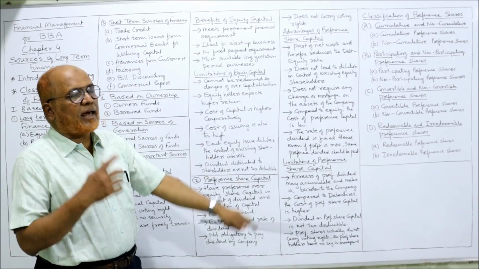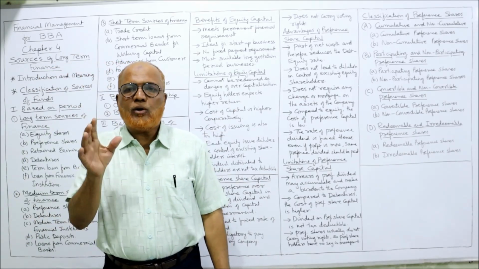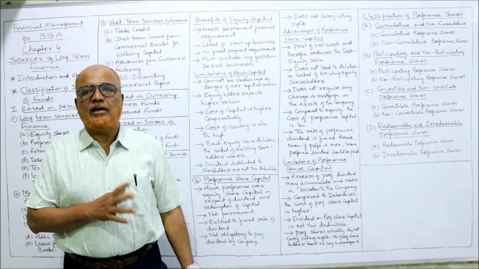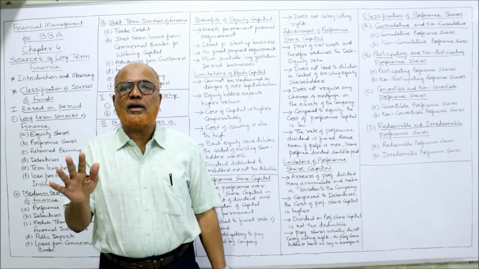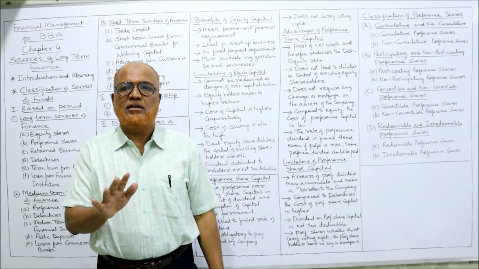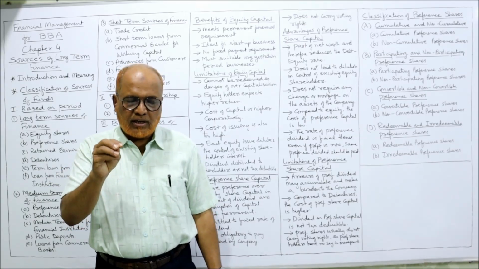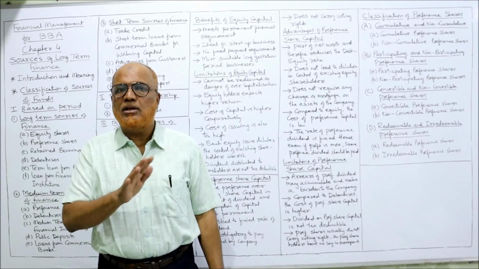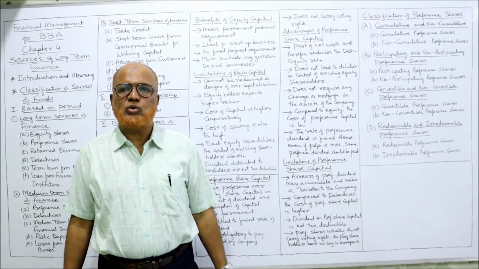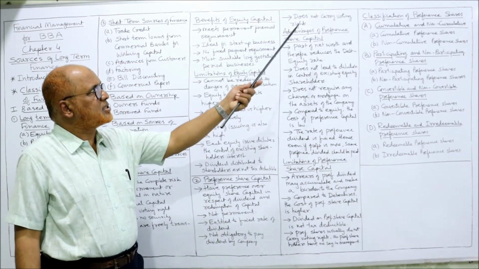Right? Does not carry voting right. Equity shareholders will carry voting right, but preference shareholders will not have any voting right in giving the vote regarding the election of directors or important resolutions. They don't have any right to vote. These are the characteristic features.